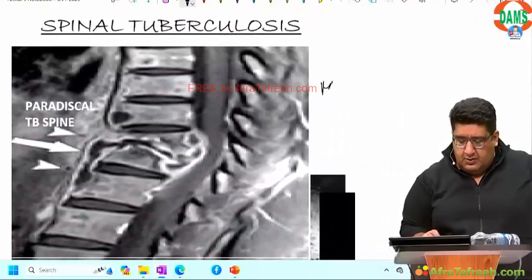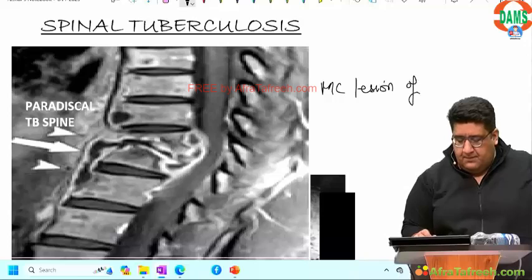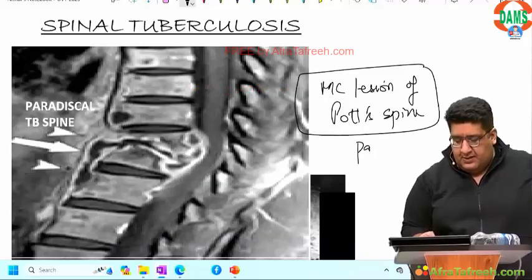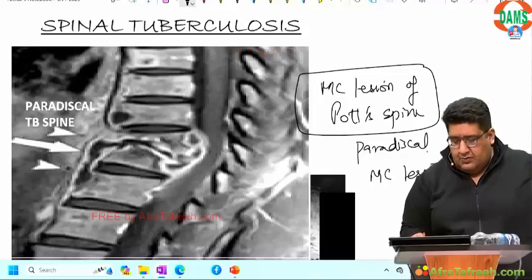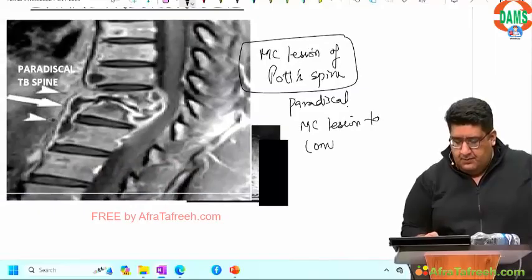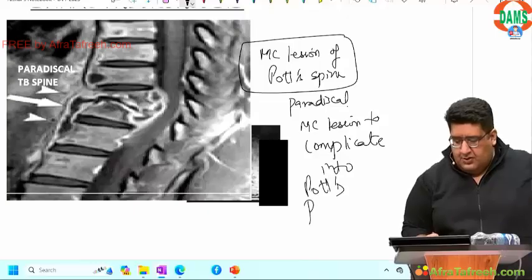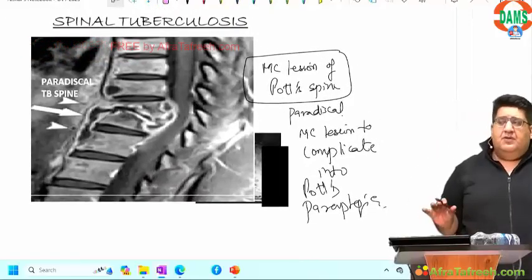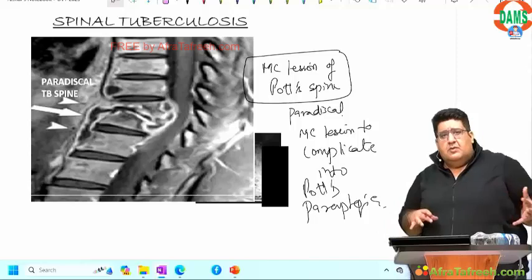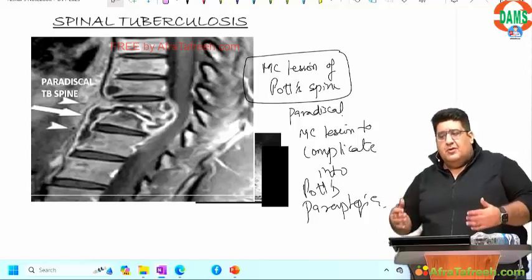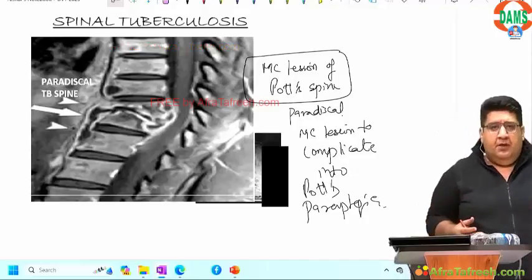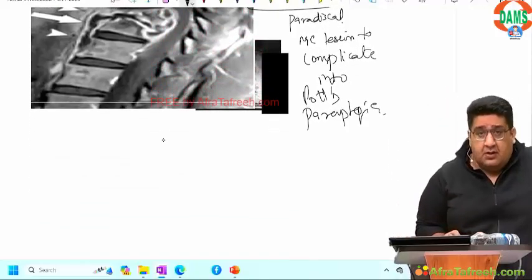Most common lesion of Pott's spine is paradiscal. Most common lesion to complicate into Pott's paraplegia is paradiscal. So just remember this, nothing else. So most common lesion is paradiscal, and most common one to complicate into spinal cord involvement, Pott's paraplegia, is again paradiscal. Then remember one more thing.